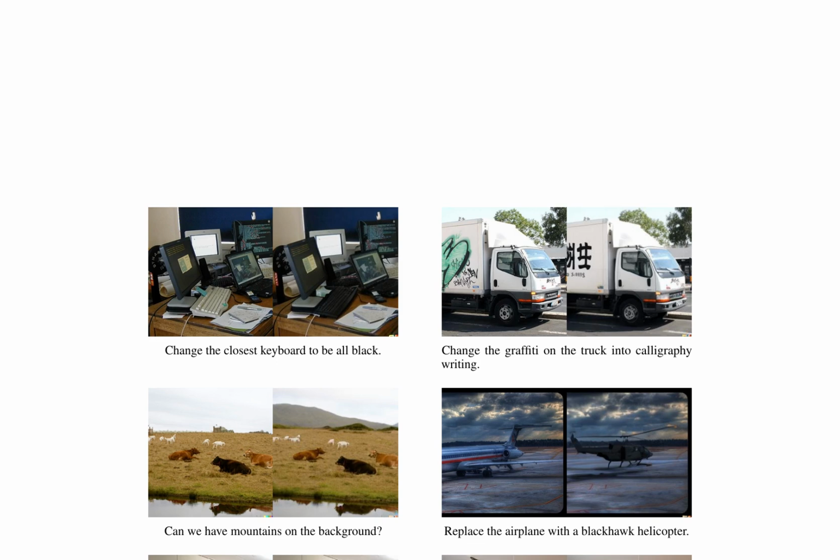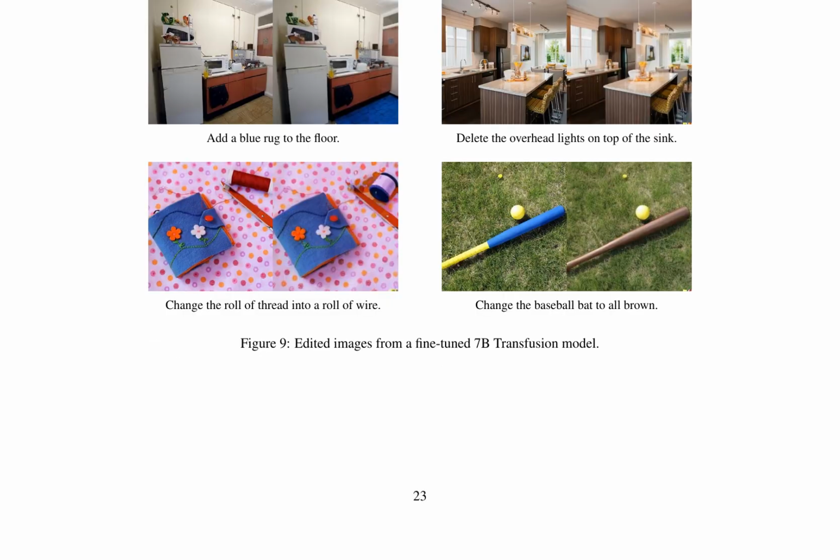The process of fine-tuning the model involves adjusting its parameters to better fit the specific requirements of the task at hand. In this case, the model has been optimized for editing images based on user-specified instructions. The fine-tuning process requires careful selection of hyperparameters and training data to ensure that the model learns to accurately identify and modify the desired elements in the image.